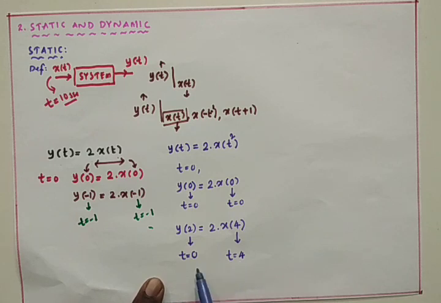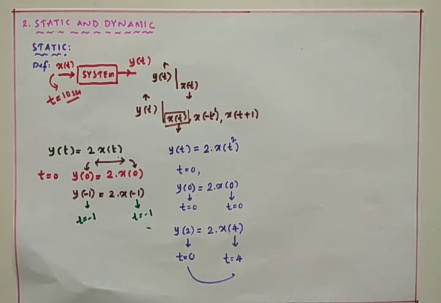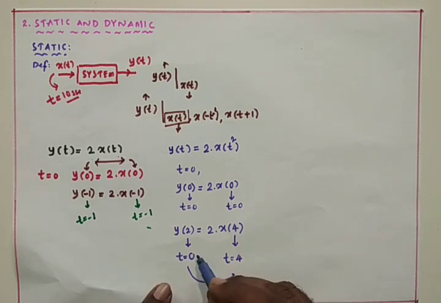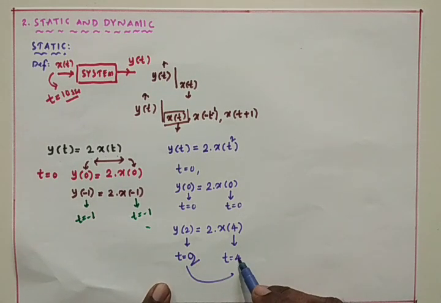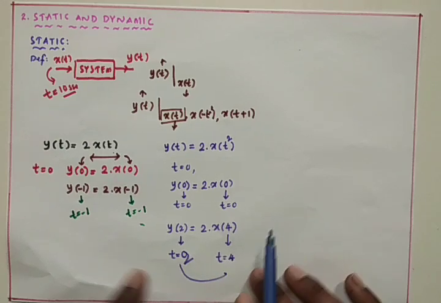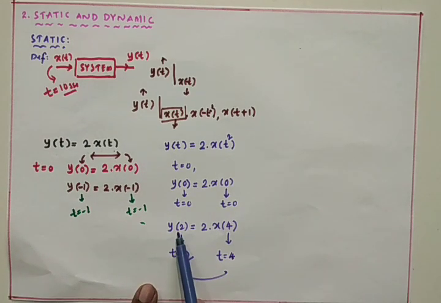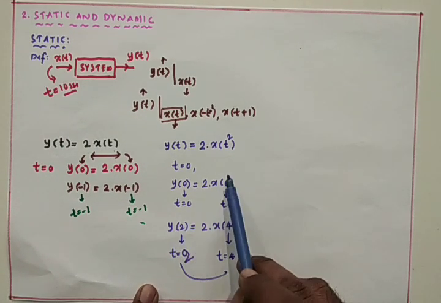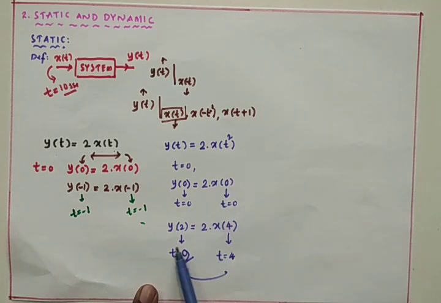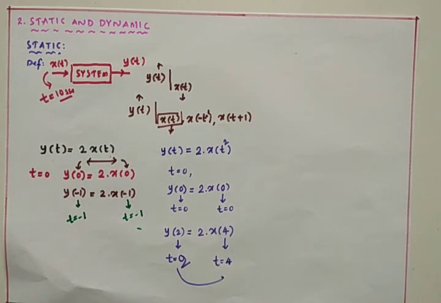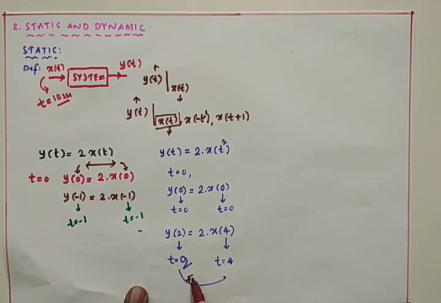That means this t equals 4 is the future relative to t equals 2. This is 2 and this is 4. 4 is the future to 2, so the output is dependent not only on the present input signal but also on the future input signal. It is a future value.